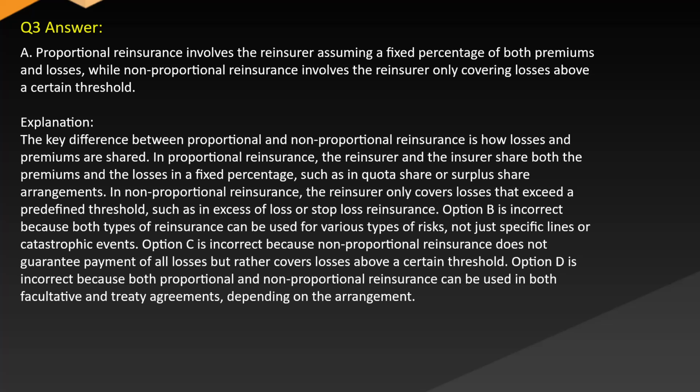Option C is incorrect because non-proportional reinsurance does not guarantee payment of all losses, but rather covers losses above a certain threshold. Option D is incorrect because both proportional and non-proportional reinsurance can be used in both facultative and treaty agreements depending on the arrangement.